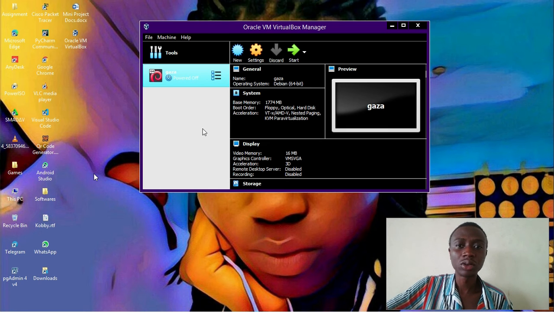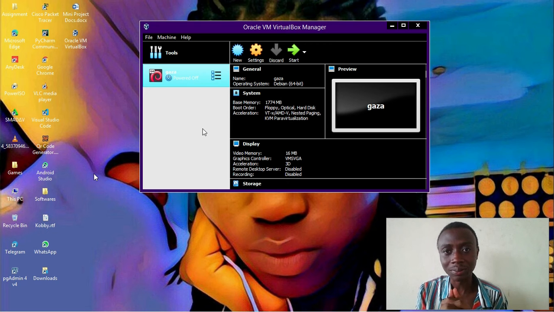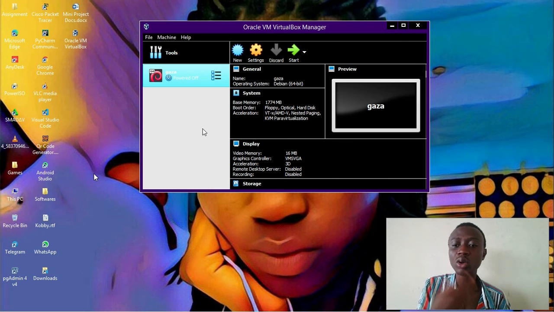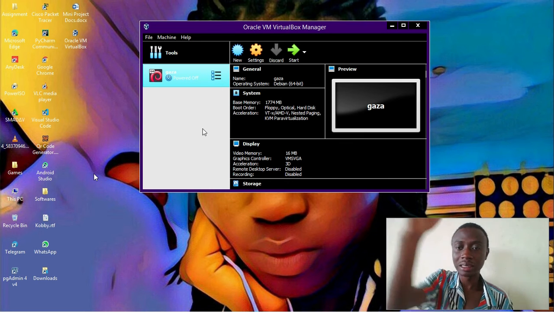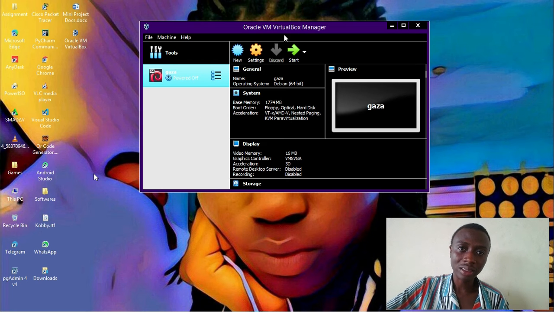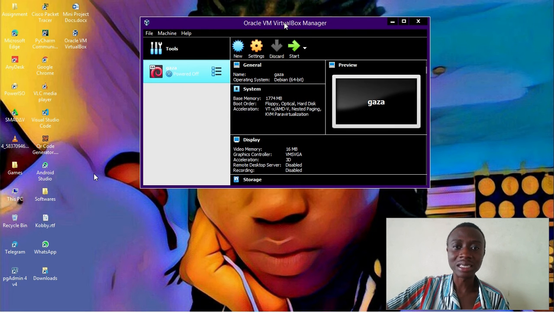But we are going to install the Kali Linux operating system, and we need to create a new virtual machine. And just as I said, this VirtualBox is the environment that will give us the opportunity to create our new laptop. So this one I have is a new laptop that if I open it, it is going to load up the installed operating system that I have. So this VirtualBox manager will help us create new machines anytime we want.